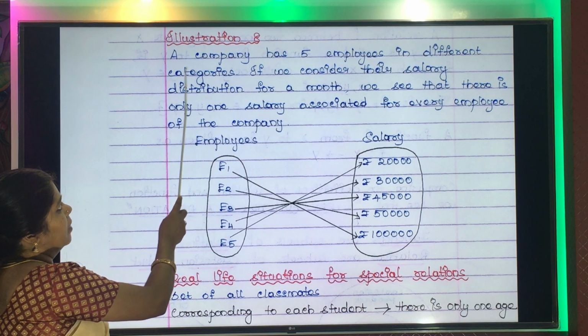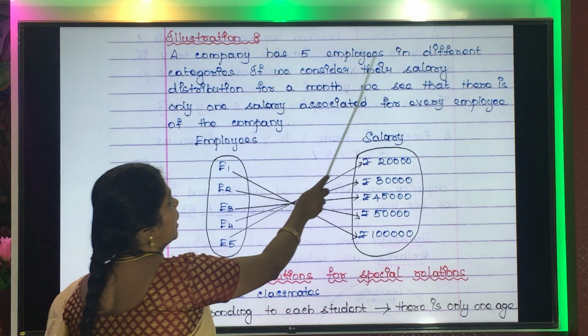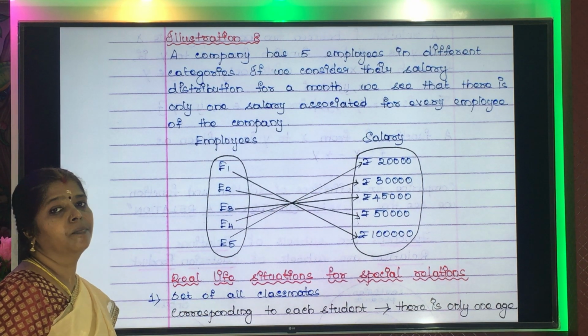Illustration number 8. A company has 5 employees in different categories.